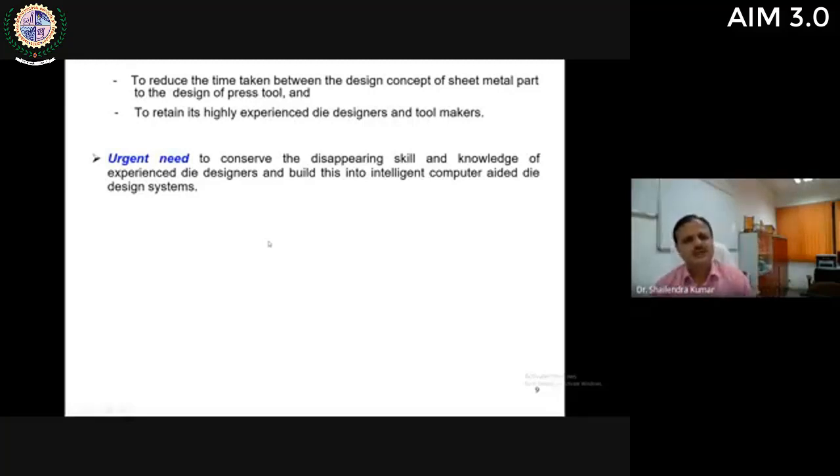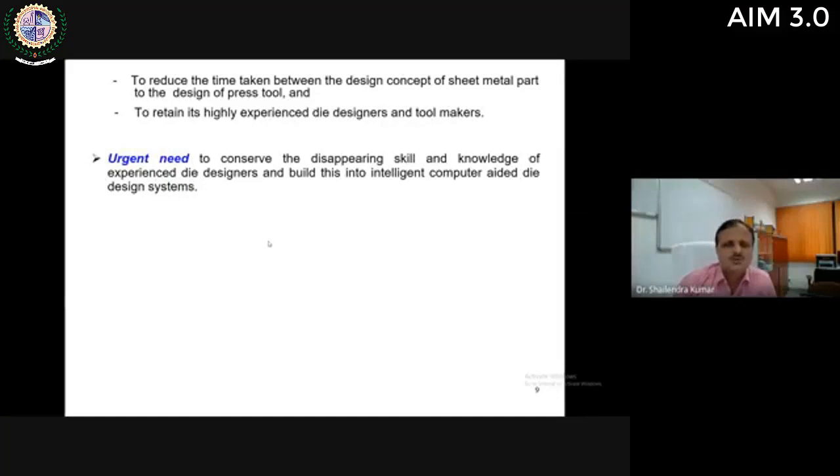Therefore, there is an urgent need to conserve the disappearing skill and knowledge of experienced die designers and build this into an intelligent computer-aided die design system. Obviously, there are many problems with sheet metal industries: they are not getting experienced people, and even after getting experienced people, they leave the company after some time for getting more and more packages, and they do not share their knowledge with their juniors.